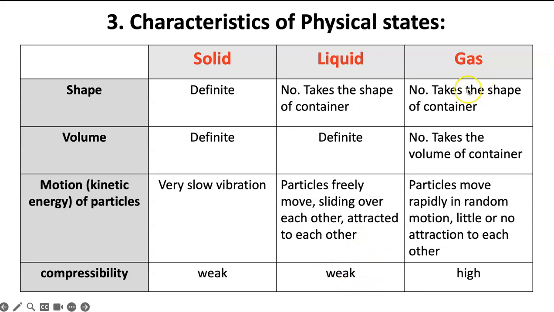Finally, gas, it too does not have a definite shape. It takes the shape of the container. Volume, it takes the volume of the container. And gas particles move rapidly in random motion. There is little or no attraction to each other. And because they are so far apart, the compressibility is high, which is why they take the shape of the container.